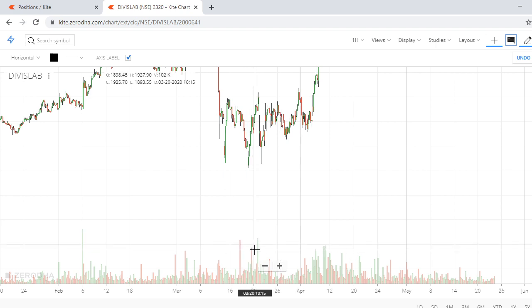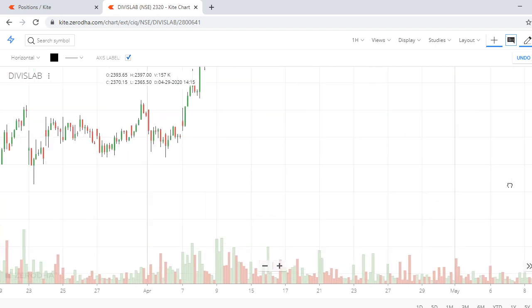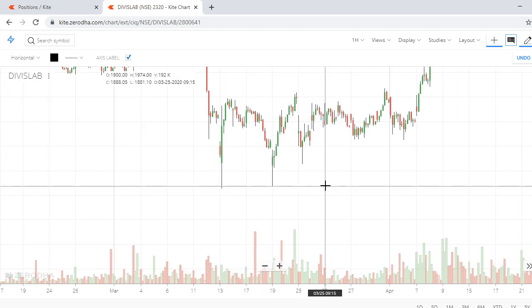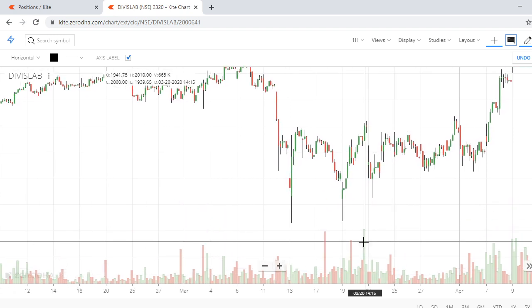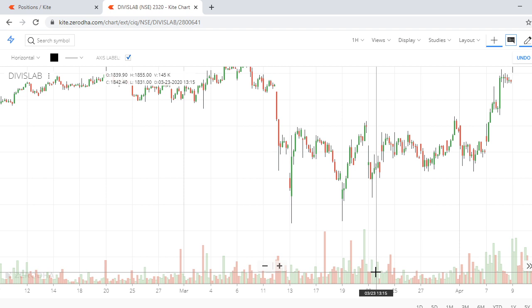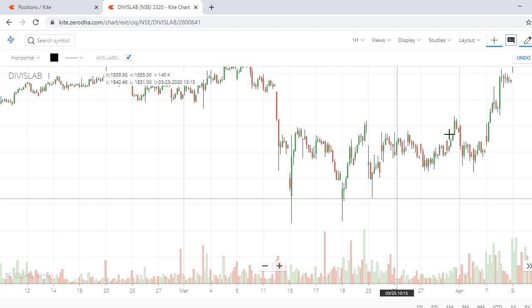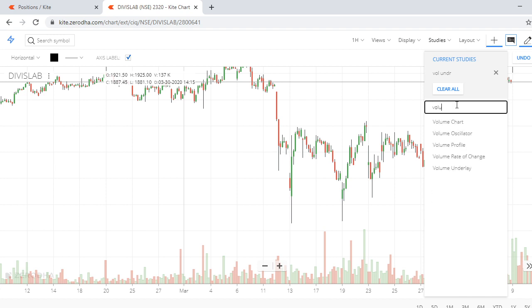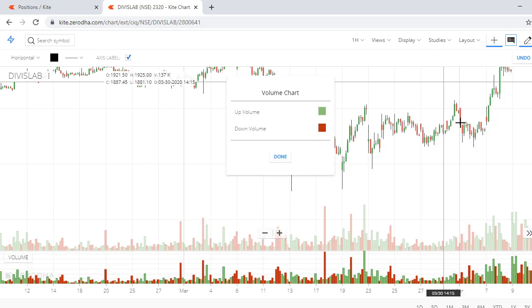Whenever you see high volume, the candle should be either at a swing high or a swing low. Now see there, red and green on the bottom side, you can see that, right? This is volume. Okay, you can add it by going to studies and selecting volume. You can see that here.